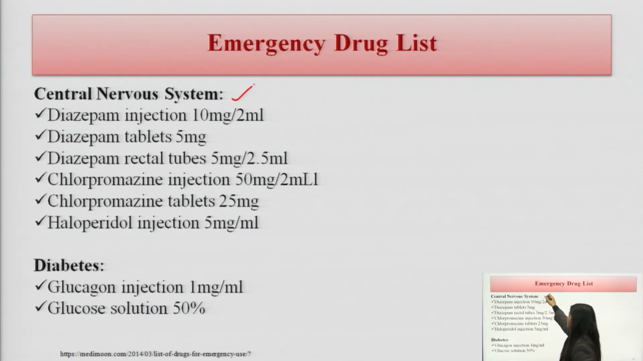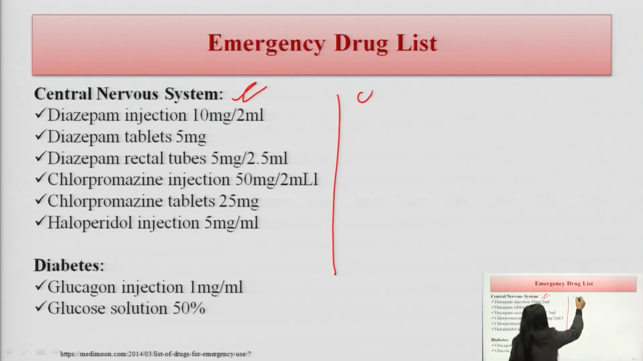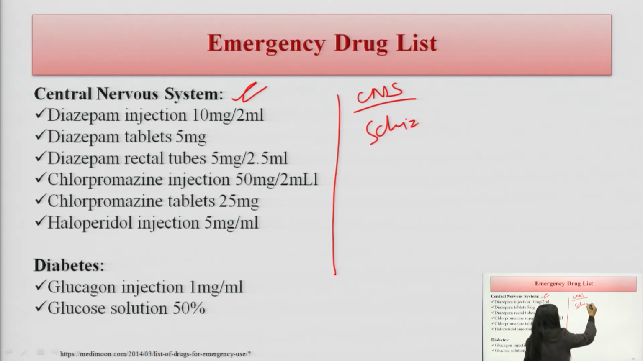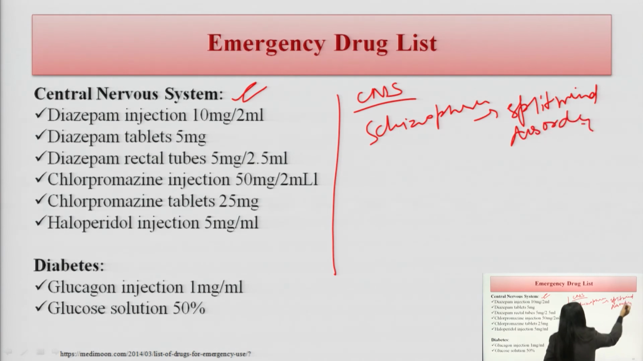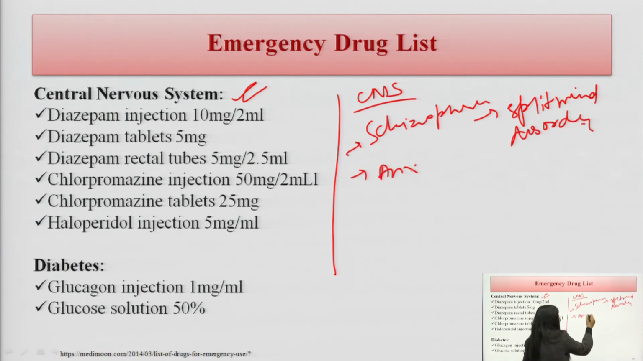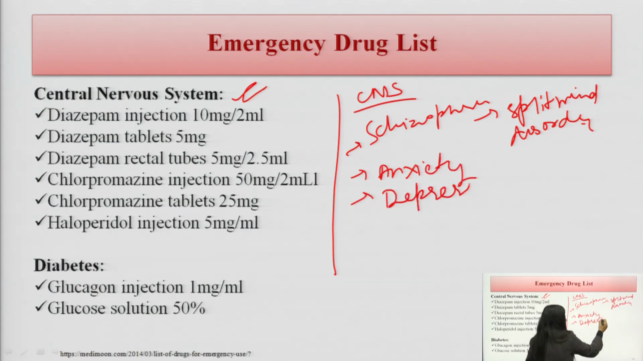Another is the central nervous system. What are the drugs that come under the CNS? First, we will discuss what could be the problems in the CNS. See, the patients who are suffering from schizophrenia, means a split mind disorder. Another could be the patient can suffer from anxiety, depression, and seizures, means convulsions.